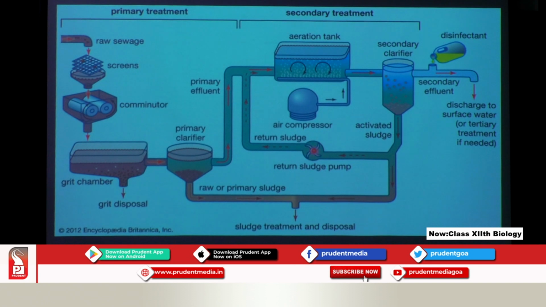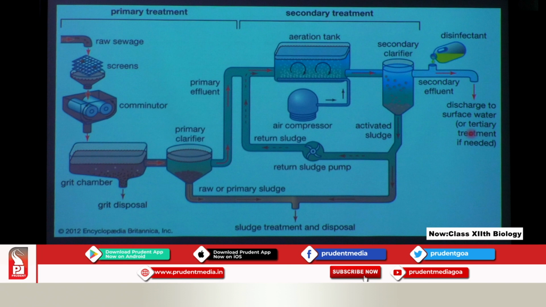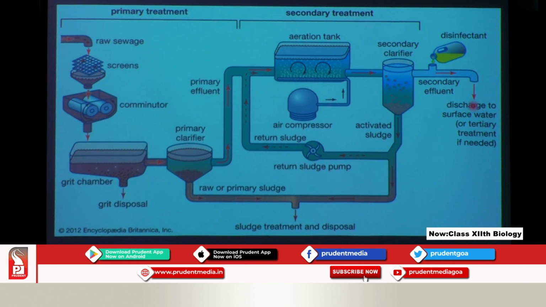It is returned through the sludge pump once again, and the pure secondary effluent is taken out to be discharged into rivers, discharged to surface water, or given tertiary treatment if required. Here they use a disinfectant before throwing it out. They use a disinfectant for secondary treatment.